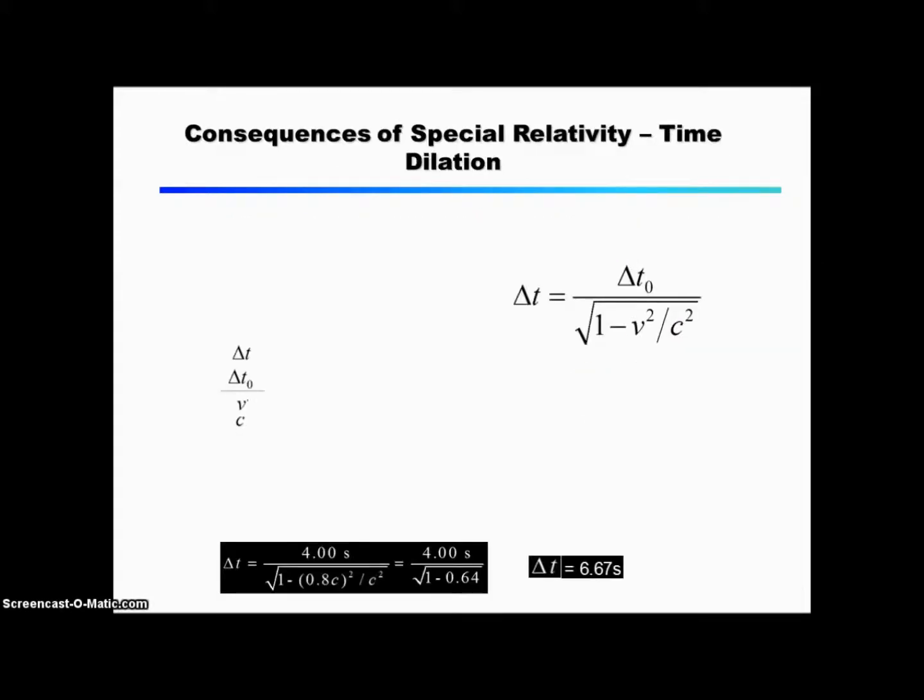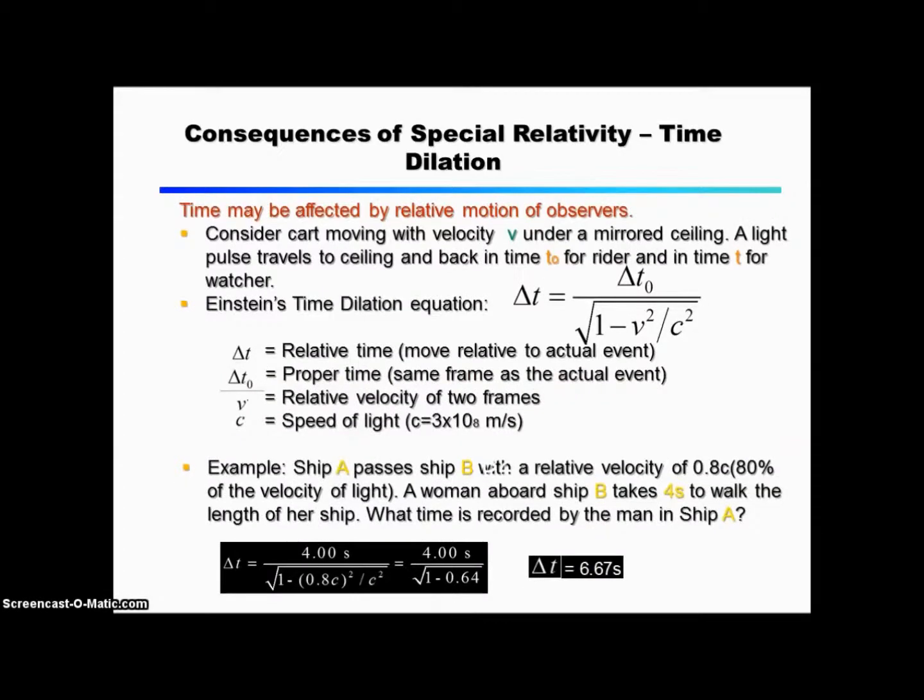Consequences of special relativity. Time dilation. Time may be affected by relative motion of observers. Consider a cart moving with velocity v under a mirrored ceiling. A light pulse travels to the ceiling and back in time delta t0 for the rider and in time delta t for the watcher. Einstein's time dilation equation: delta t equals delta t0 over the square root of 1 minus v squared divided by